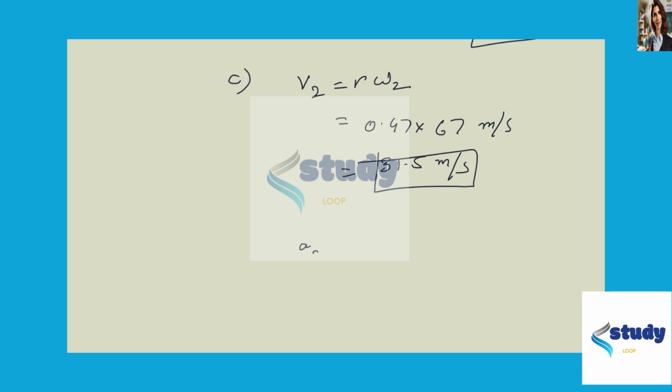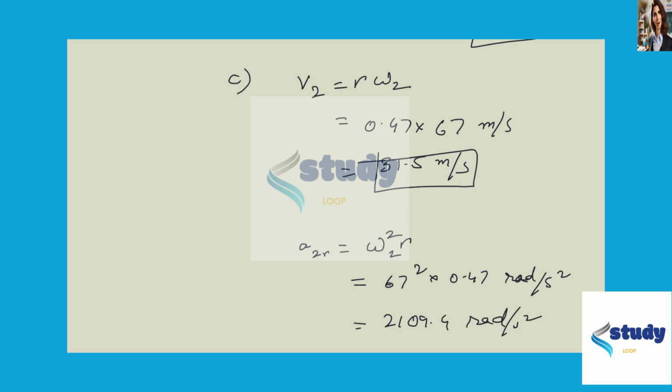So a2, which is omega square r. Or this is omega 2 square, which is 67 square, times r, which is 0.47. 2109.4 meters per second square is the answer.